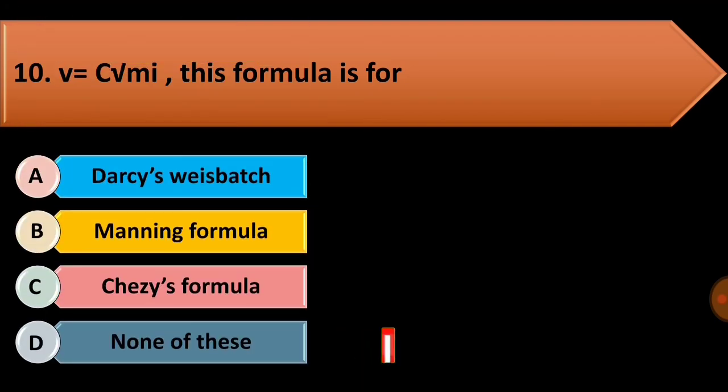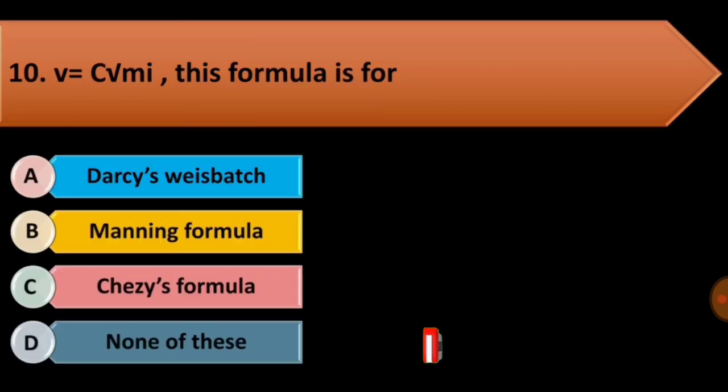Move with last question. V is equal to C under root mi. This formula is used for option: Manning formula, Chezy's formula, and none of these. So many times these questions are asked in your examination also. V is equal to C under root mi. This formula is always Chezy's formula, or it may sometimes also be asked as Chezy's formula. So V is equal to C under root mi, so Chezy's is correct.